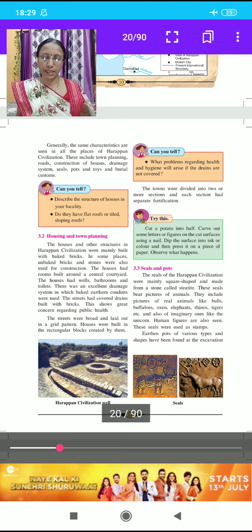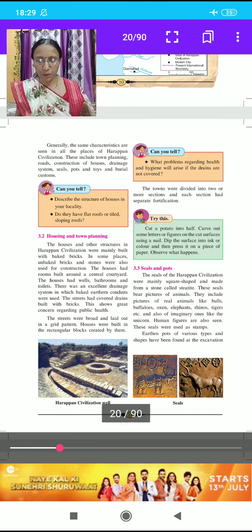Here, student, housing and town planning in the Harappan civilization. The houses and other structures in the Harappan civilization were mainly built with baked bricks. In some places, unbaked bricks were also used, and stones were also used.